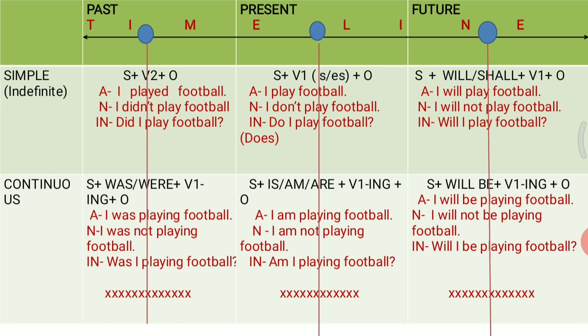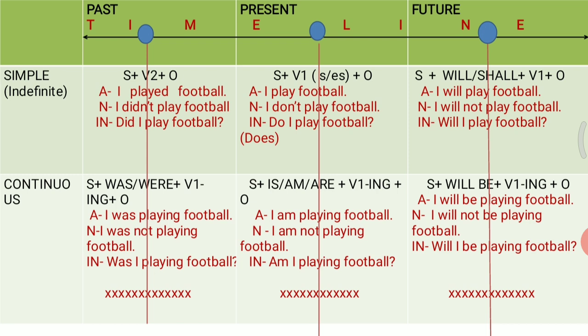And another thing which you need to remember here is that whenever you want to speak a negative simple past tense sentence, you are going to use did not. I didn't play football. Another thing which you need to remember is that with did not, you are going to use first form of the verb here. You are not going to say I didn't played football.